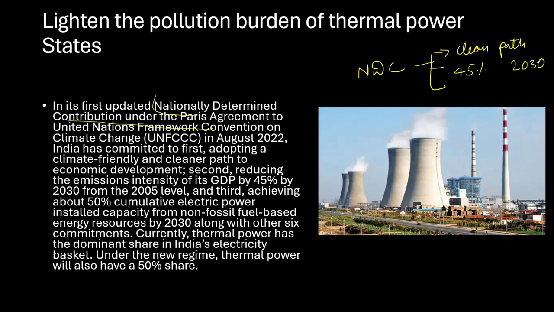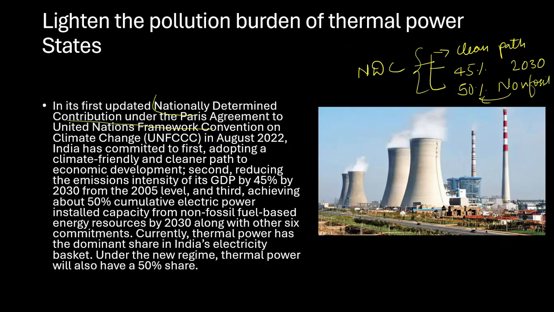And another important thing is achieving 50% installed capacity. So we want to depend on non-fossil fuels. And how much? 50% of all our energy will depend on non-fossil fuels by 2030. Okay, along with other six commitments. There are other six commitments, but in this particular article, they are highlighting these three, right?